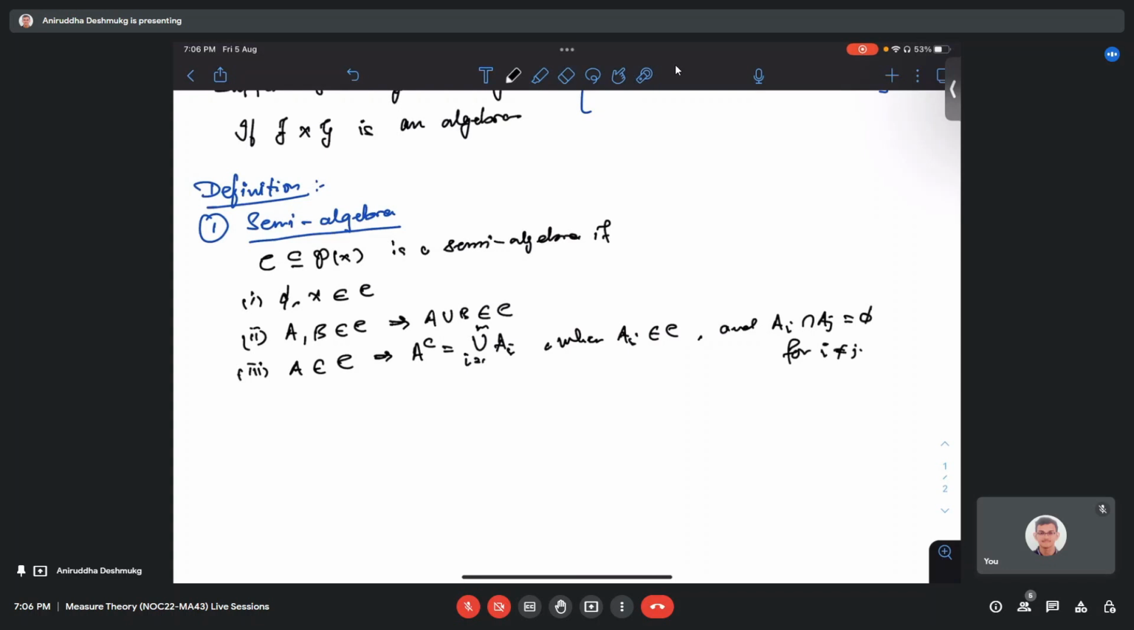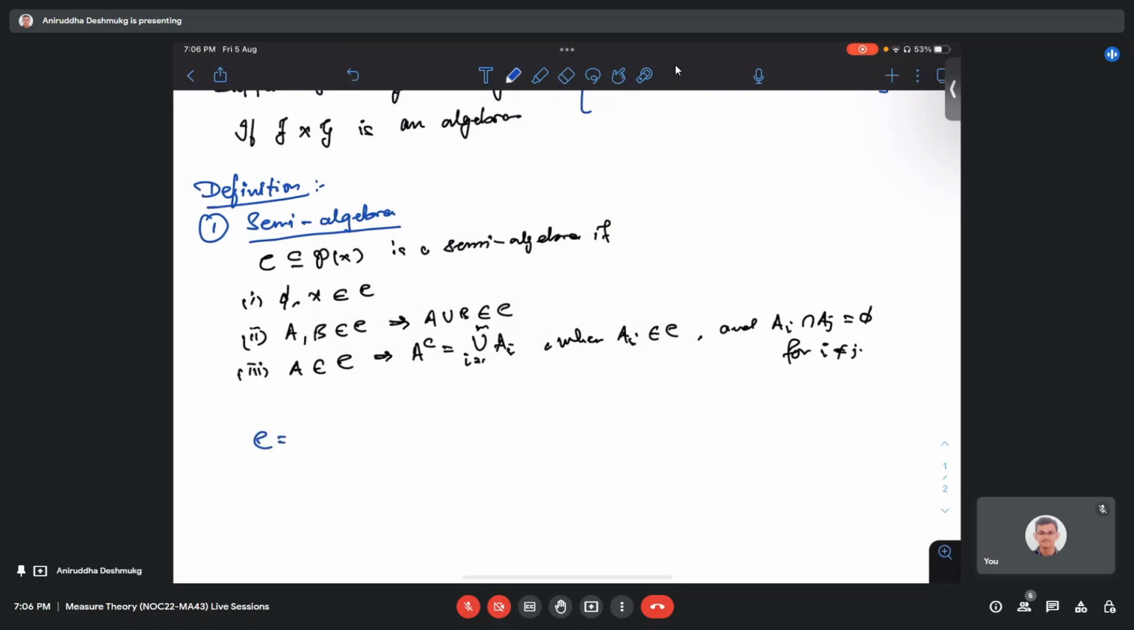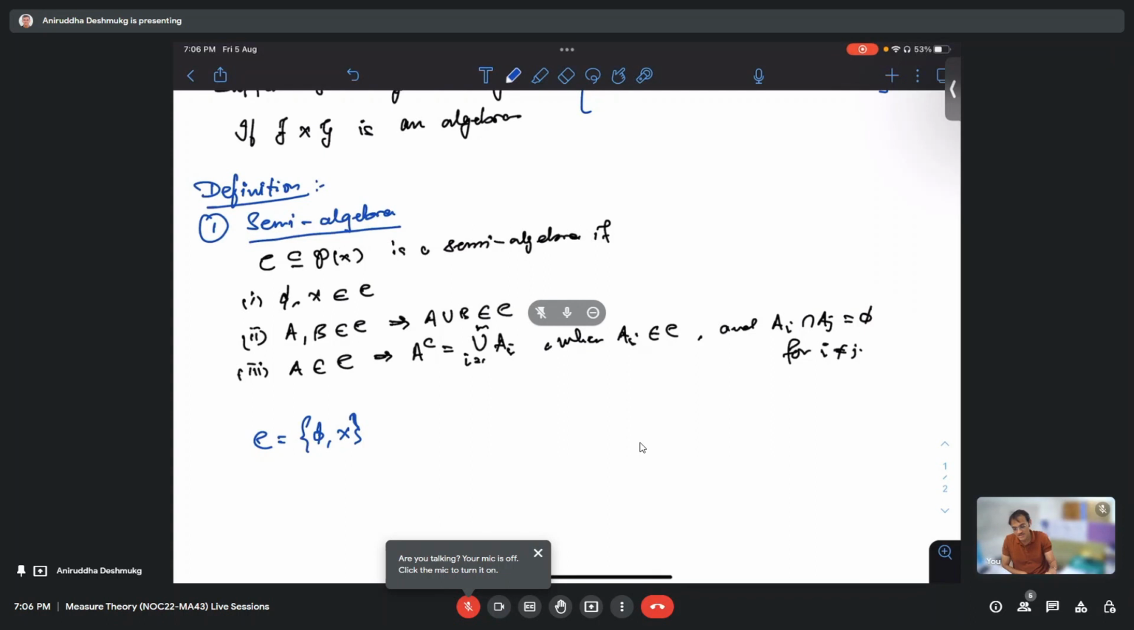A first example of a semi-algebra is just this collection: the empty set and the whole set X. This is automatically a semi-algebra, because by definition the empty set and X are in C. Whenever A and B are in C, there are only two possible unions: either empty with empty, X with empty, or X with X, so everything is in C. And the complement of the empty set is X, and the complement of X is the empty set. All these three conditions hold.